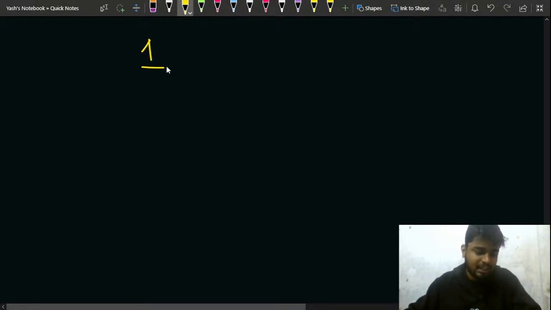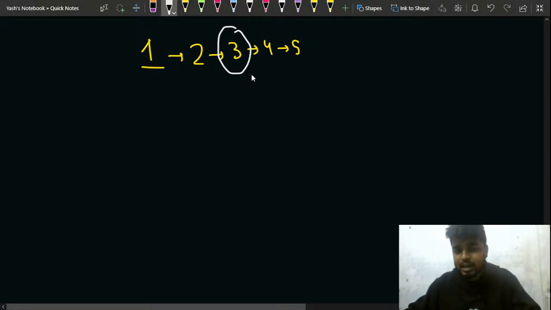Let's say I have a linked list. If I have a linked list that is 1, 2, 3, 4 and 5, and I have to find the middle of the linked list. So for this linked list, what will be the middle of the linked list? This will be the middle of the linked list, right? So in this I'll return the node 3, the node with the data 3, because this is my middle of